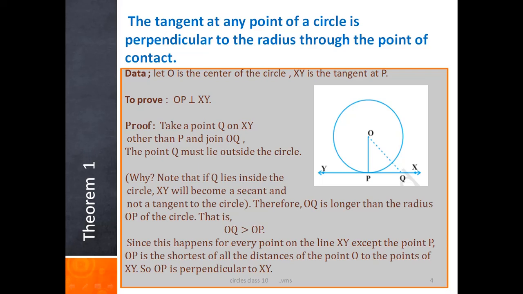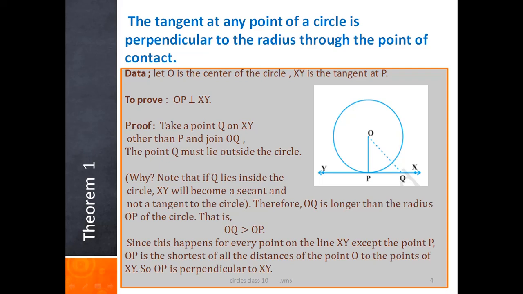In this theorem, we have to prove that the tangent at any point of a circle is always perpendicular to the radius through the point of contact. The tangent is always perpendicular to the radius. This is the statement of theorem 1.